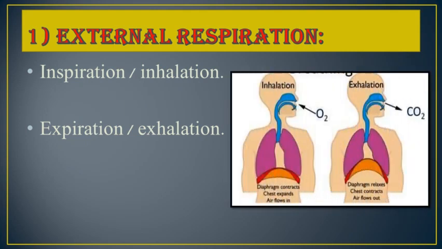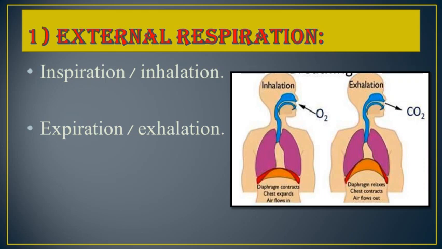In external respiration we have 2 steps: inspiration or inhalation, and expiration or exhalation. You can see in the picture that inhalation means air is taken in through the nose. Air means oxygen. So oxygen is taken in through the nose and sent towards the lungs through the trachea.